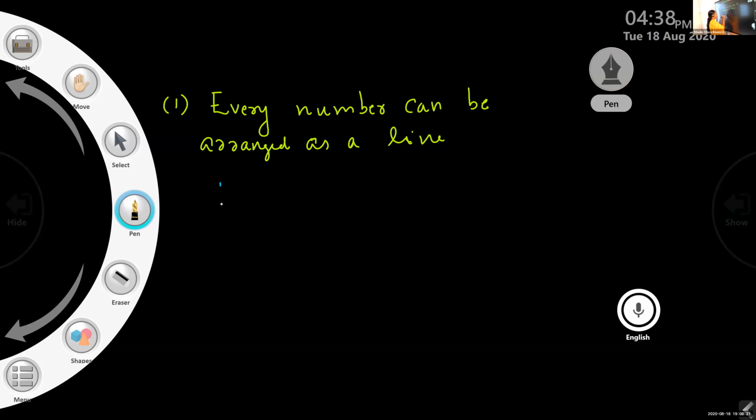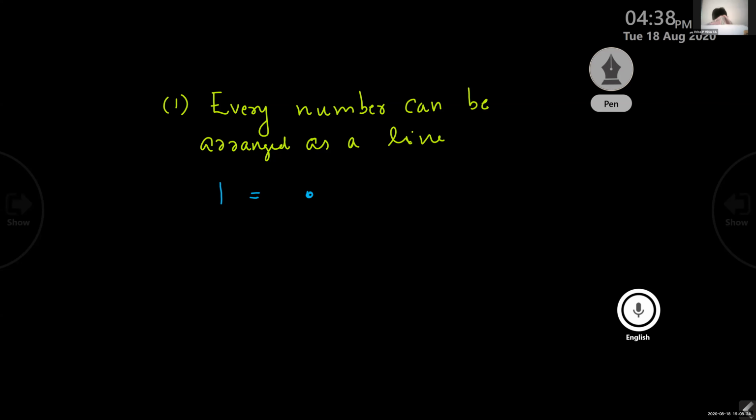Suppose you take 1. This is 1. Don't write now. And 2. How can you represent 2? Shall I give 2 beads like this? In a line we can arrange, just like a geometrical pattern. Now 3. How can you arrange 3? 3 dots in a line. And what about 4? The same, 4 dots in a line. So what did you understand from this? Every number can be arranged as a line.